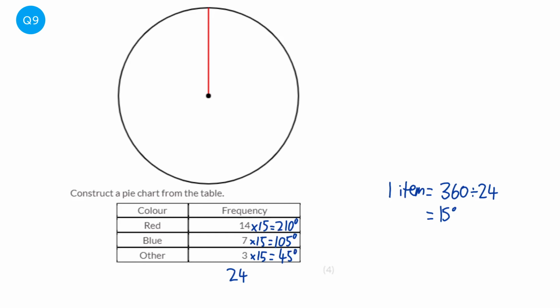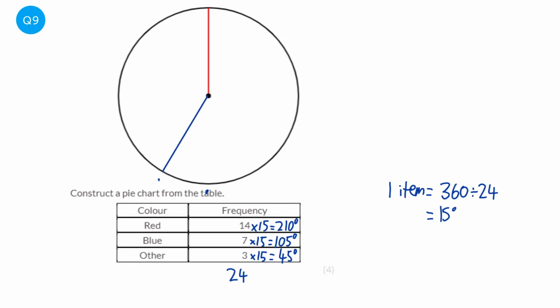So we get our protractor, rest it on the pie chart. Now we know 180 is down here, so the first thing we're going to do is just mark that on, because the first angle is going to be 210, so we know that's 180 so far. So I'm going to turn my protractor around, and from 180, 210 will be another 30, so I'm just going to plot that on, and then I'm going to join it up. So start at the center and join that up, and we're going to stop when the circle stops.